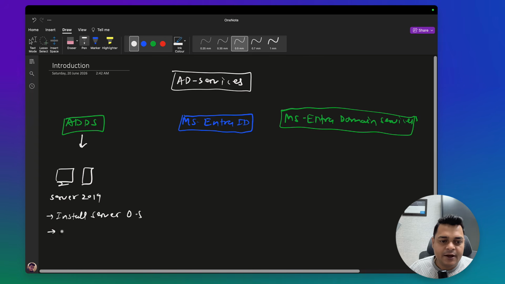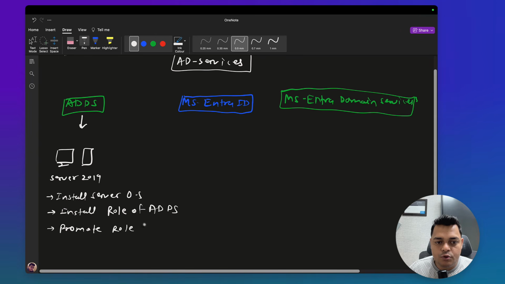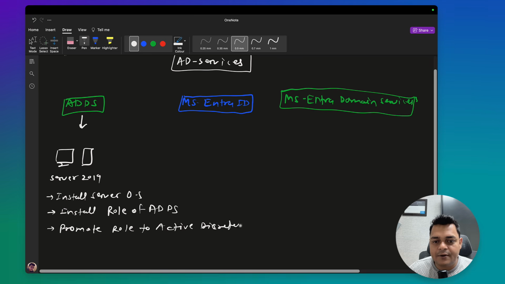Then second, install the role and configure the IP address, the ADDS role, because every server operating system gives us the option to set up multiple roles. Then promote, yes, this is really important, promote the role to Active Directory, right?